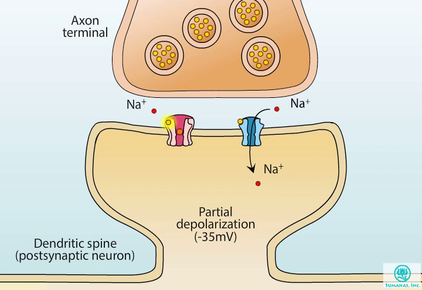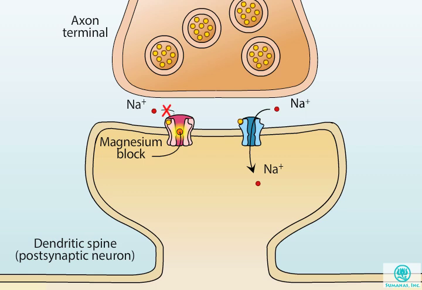When glutamate binds to the NMDA receptor at slightly depolarized or resting membrane voltages, very few ions flow through the channel. This low conductance occurs because the pore of the channel is blocked by magnesium ions, which prevents other ions from passing freely through the channel. Under such conditions, the EPSP will be mediated entirely by the AMPA receptors.